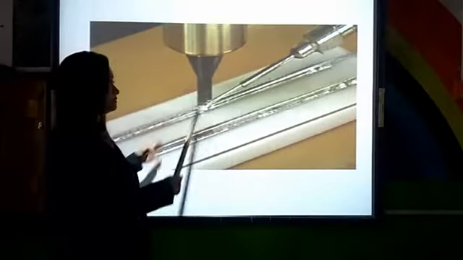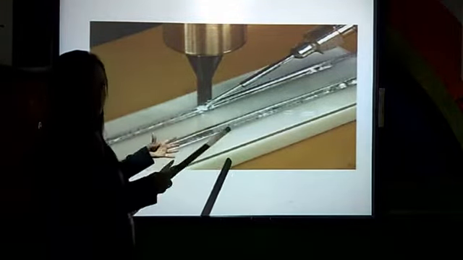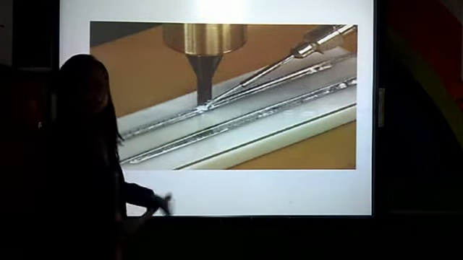And this is an example of ultrasonic. This is a picture of ultrasonic welding and soldering. So this is how it looks.